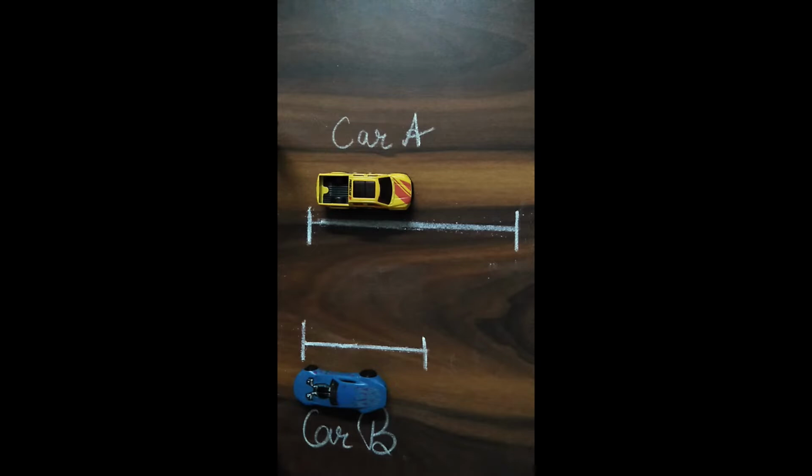Some vehicles run faster than others. To find out which of the two vehicles is moving faster, we generally compare the distances moved by them in a certain fixed interval of time.